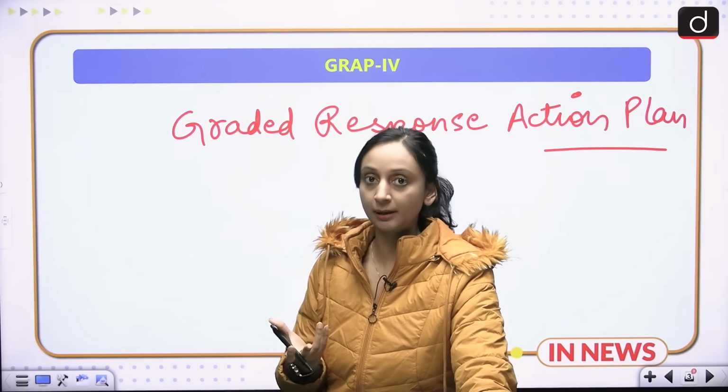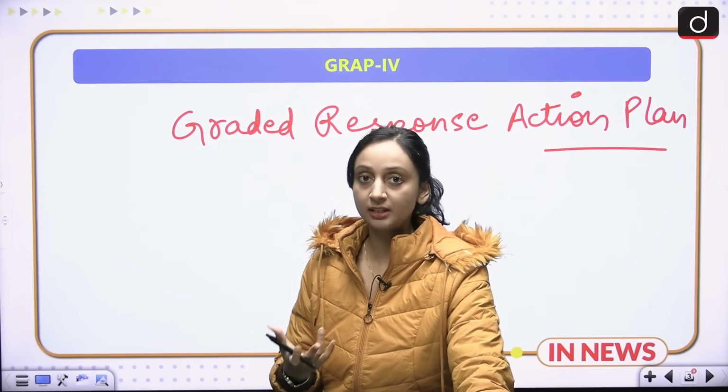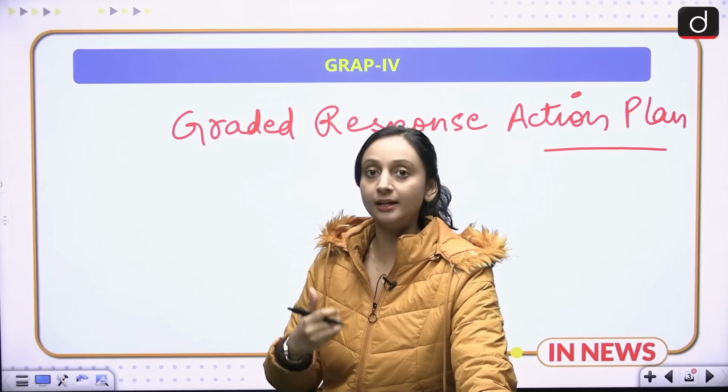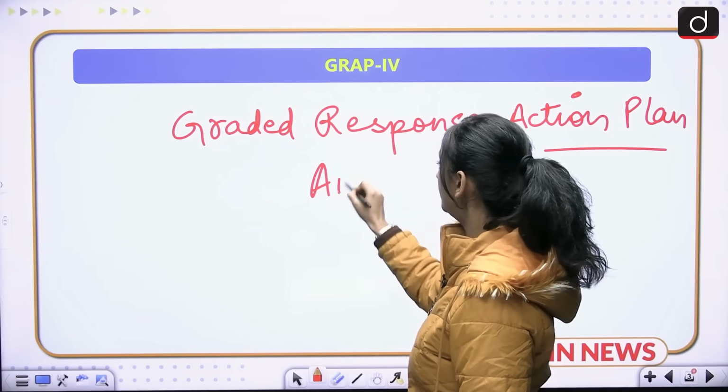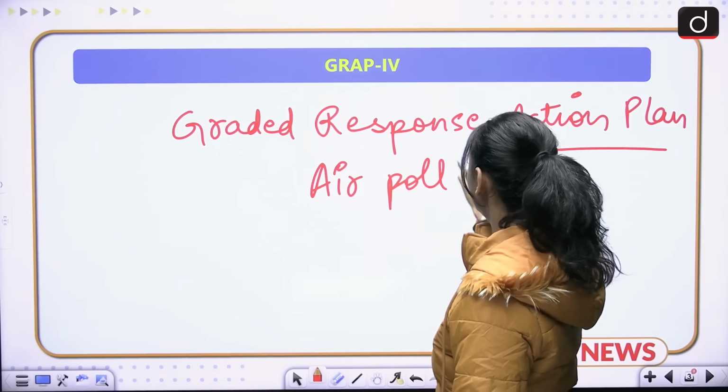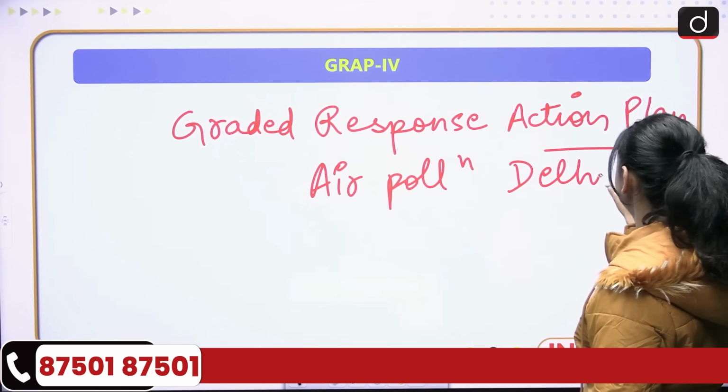Now what exactly GRAP is? So GRAP is an emergency response system. It is a pre-planned emergency system in response to the air pollution in Delhi-NCR.